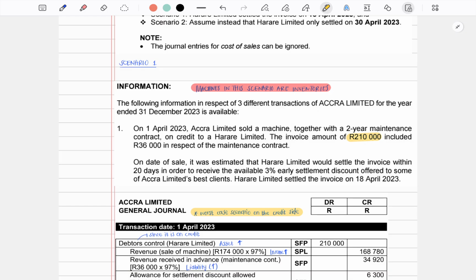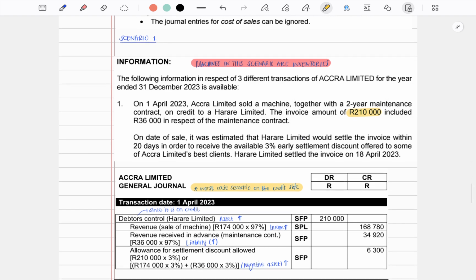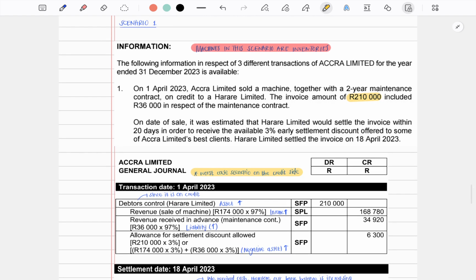This is a liability in our books, and liabilities increase on the credit side. Therefore, we will have to create an allowance for settlement discount account, which is a negative asset. It increases on the credit side and is shown on the statement of financial position.